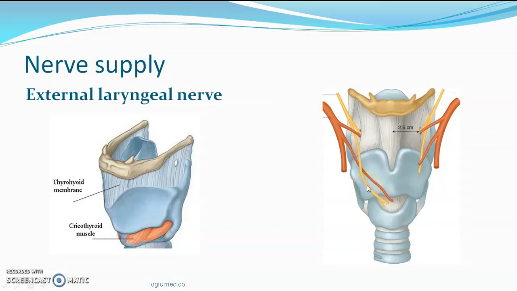So what happens if this nerve is damaged? If this nerve is damaged, cricothyroid is paralyzed, right? So what happens if the cricothyroid is paralyzed? The person cannot modulate their voice. They can't become a singer. They can't become a teacher. Their voice will always be monotonous. It will be like this: